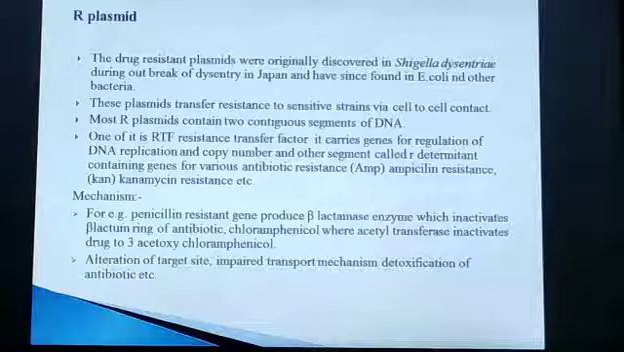3-acetoxychloramphenicol. Then again, plasmid encoded genes are responsible for alteration of the target site. For example, the 30S ribosomal subunit or the 50S ribosomal subunit is altered. Then there is an impaired transport mechanism, where when these antibiotics are transported through the cell membrane, the transport mechanism is impaired. Another way of drug resistance is detoxification of the antibiotic, meaning the antibiotic is modified so that it is detoxified and cannot affect that bacteria.